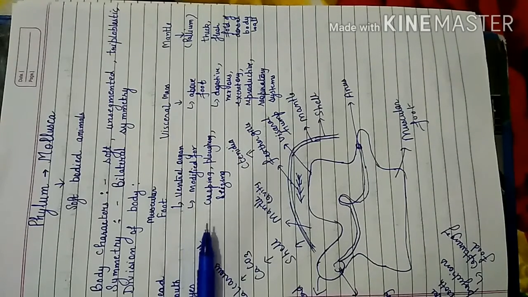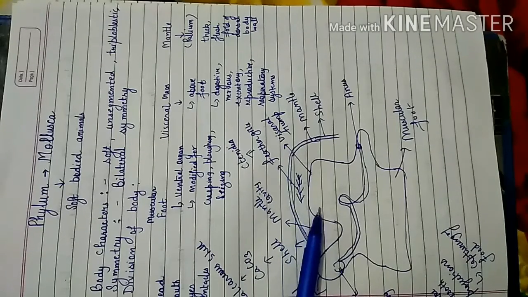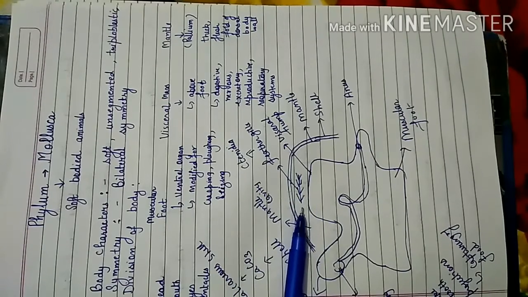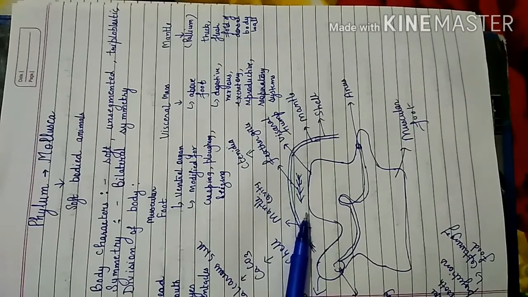Then the visceral mass, we have studied, is present above the foot and it includes systems such as digestive system, respiratory system, excretory system and nervous system. This is the visceral mass. Then the mantle is present above the visceral mass. This is a thick and fleshy fold of dorsal body mass. The mantle is also known as pallium.